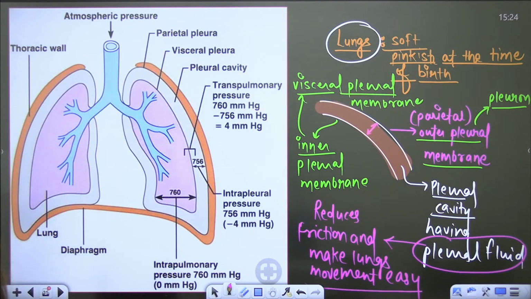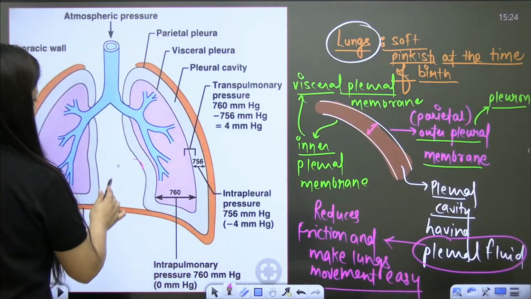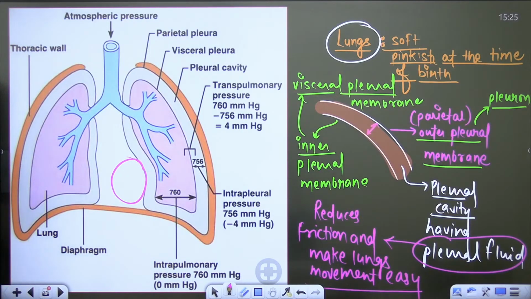Exactly. Right, so the left lung has this cardiac notch. If you guys have any doubt, please feel free to ask, because after this we are going to start the mechanism of breathing.